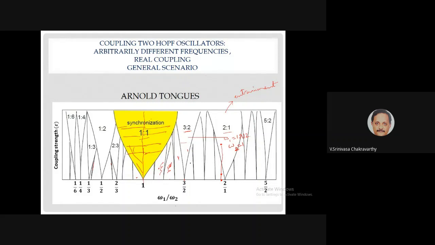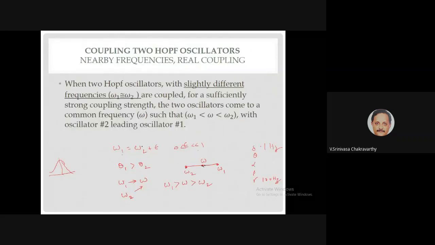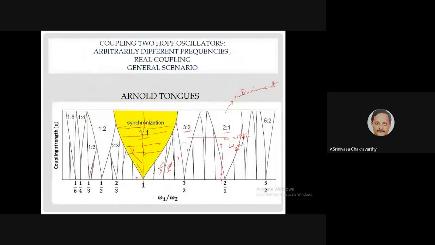So the coming to a common frequency is what is called synchronization. There the oscillators are oscillating in the frequency ratio of 1:1. Okay, so now let us see what happens in this map. This special case is also present in this map. How is that?